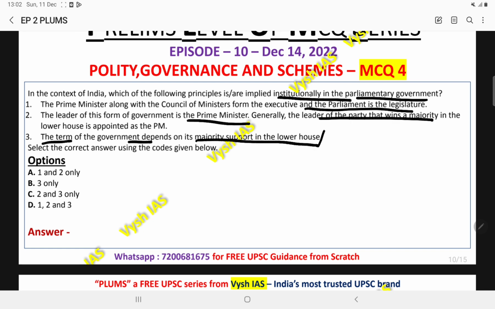If you see the major features of different types of government, the parliamentary form of government, the presidential form of government, what are the features of federalism, what are the features of the unitary form of government, what are the differences, all these things you should be very clear about. And this is a sure shot question in UPSC Prelims. You will get a question regarding the parliamentary form or presidential form or something like that.